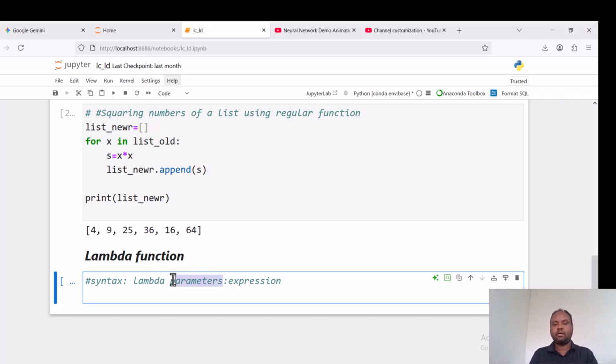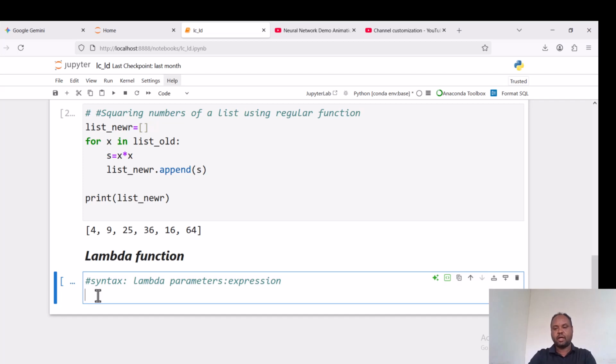We may have as many parameters as needed, separated using commas, like that of regular functions. And these two terms are separated by a colon, where this expression is a single expression and implicitly returns a value.